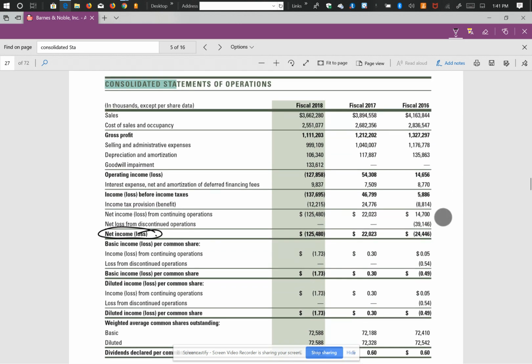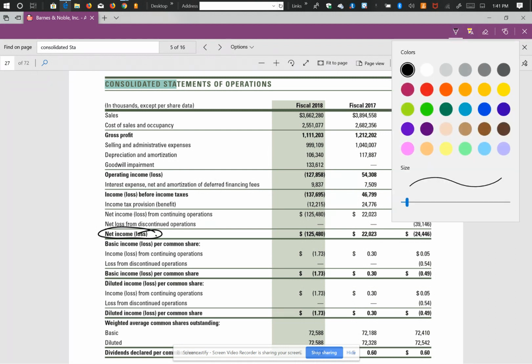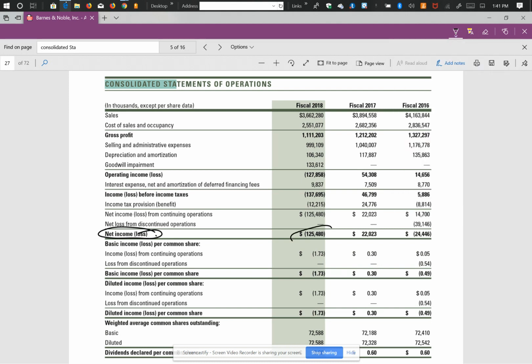So in 2018, you can see the company had a loss. In 2017, the company had a net income, so there was a gain. And of course, in 2016, the company had a loss.